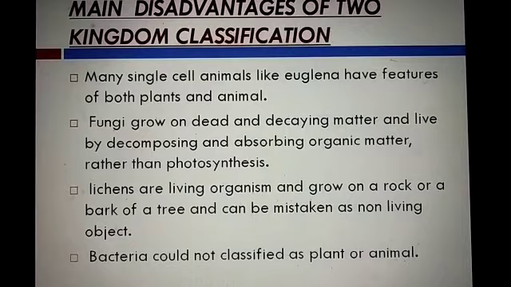The next one is lichen. You know, lichen is an association of algae and fungi. You read in your class 10th and 9th that lichen is an association of algae and fungi. These living organisms grow on a rock or the bark of a tree and can be mistaken as non-living. Actually, Linnaeus by mistake said that they are non-living objects. And bacteria, which are also living organisms, could not be classified as plant or animal. These are the disadvantages of two kingdom classification.